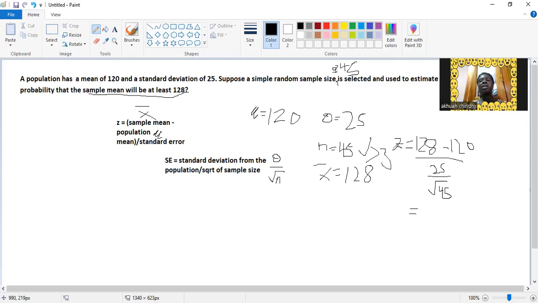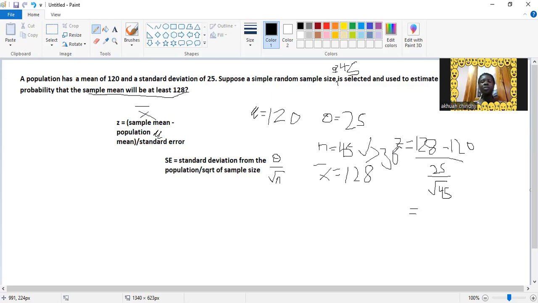Else, you can't use the Z distribution. So the sample size must be greater than 30, which is large enough to represent an entire population. You get it? So if it is greater than 30, it is considered large enough to represent an entire population.